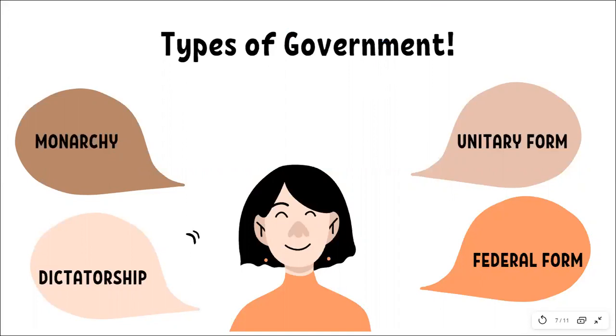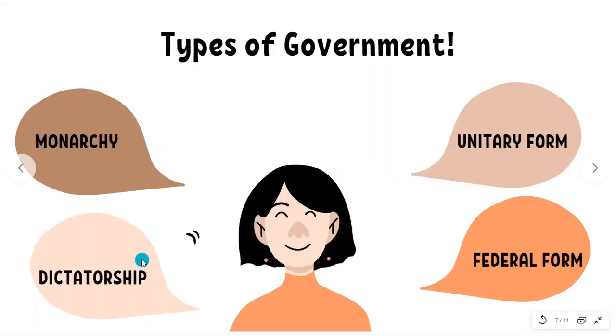Previously, almost everywhere you had monarchy, wherein kings and queens used to rule, and the rule was hereditary. Hereditary means that the king's son would become a king. So this was monarchy, wherein the king or the queen was ruling.